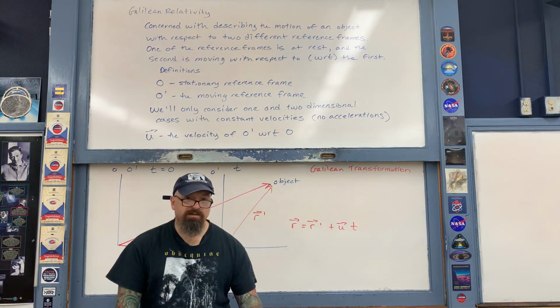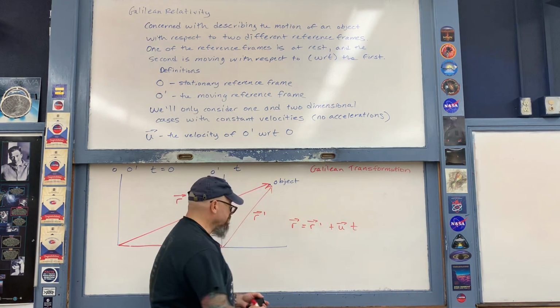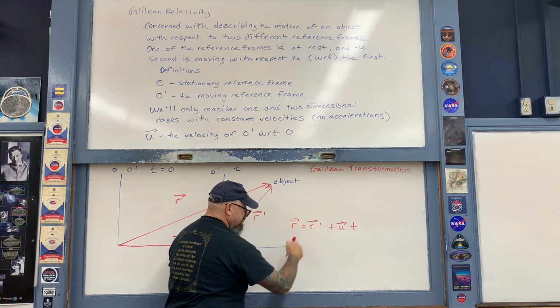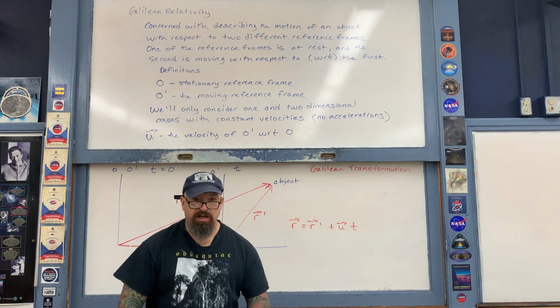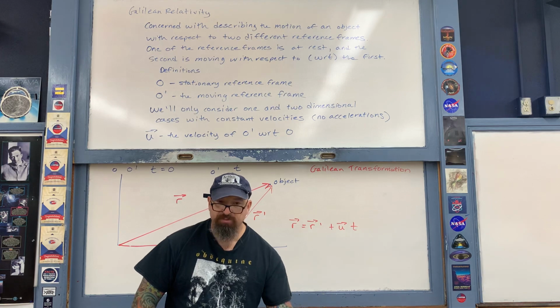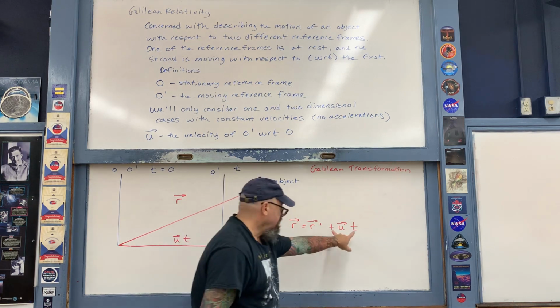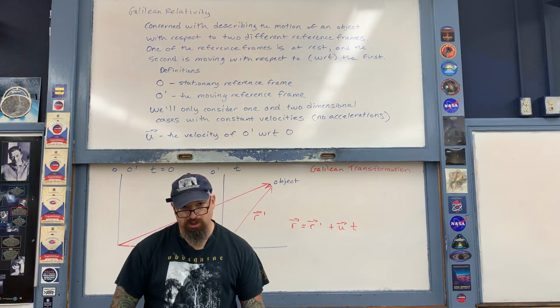With the first of the Galilean transformation, what we've done here is we've described the position of the object relative to the two different observers. How we each see the position of the object, however, depends upon our position relative to each other.